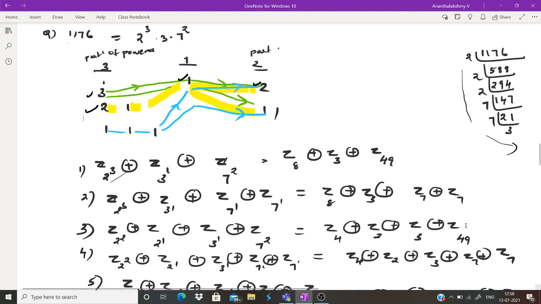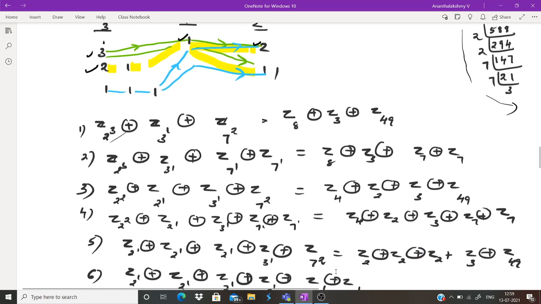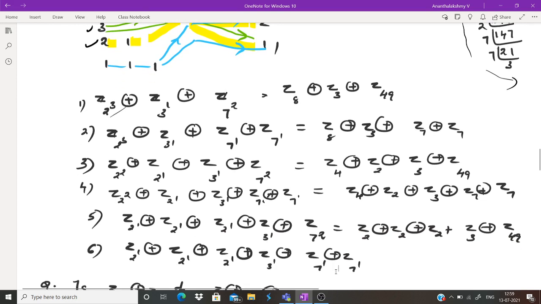Next, the fifth one: all the combinations with 2 and 1 are over. Now we can consider the last one, 1 1 1, which you can see in blue.